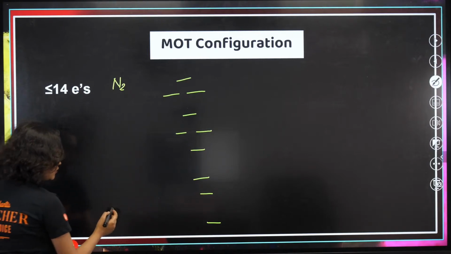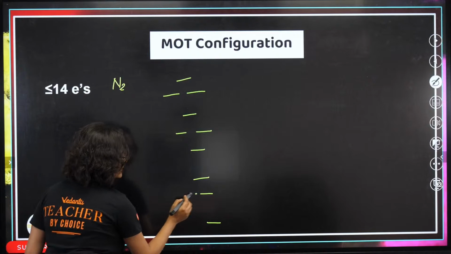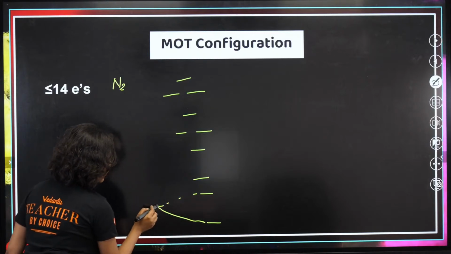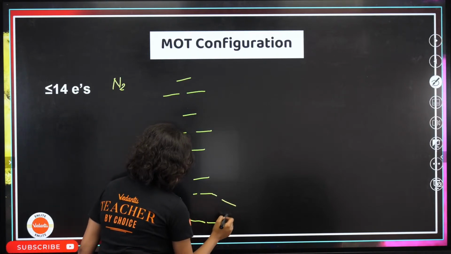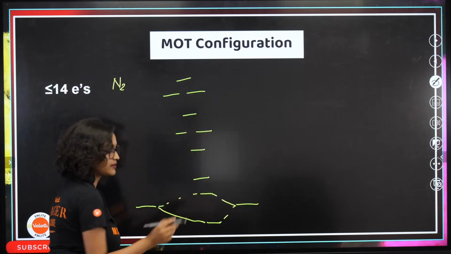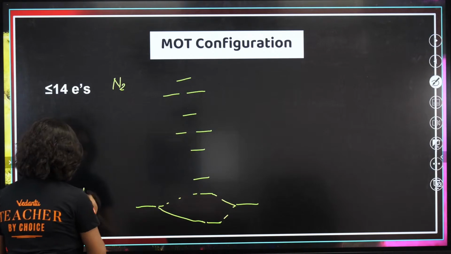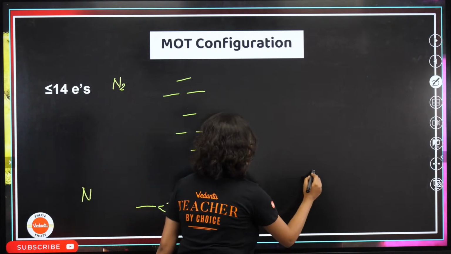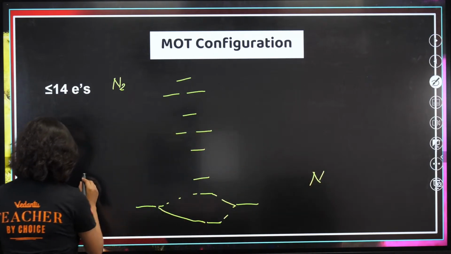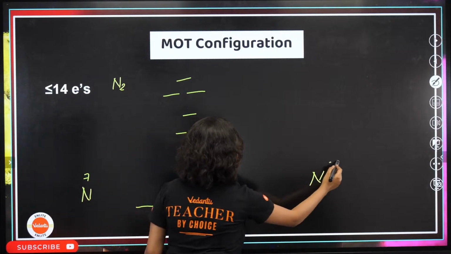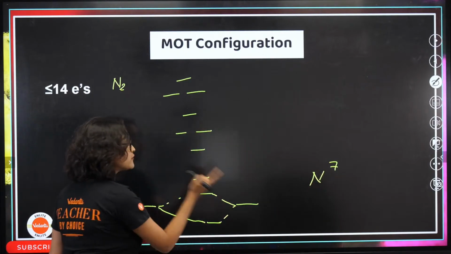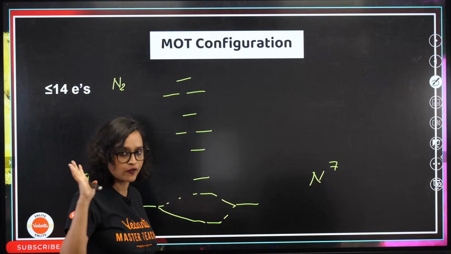You can beautify it and draw all of that with dots, but I'm just going to save some time and I hope that you understand. From this side there is one nitrogen and here there is one nitrogen. This has 7 electrons and this also has 7. So all together there are 14, right?